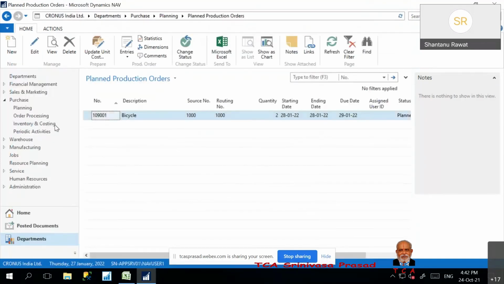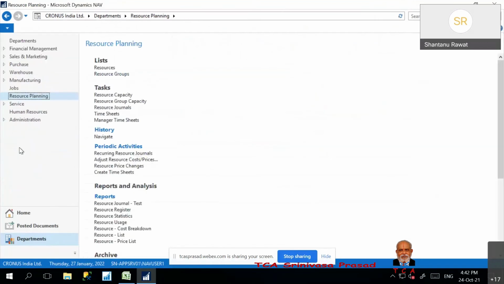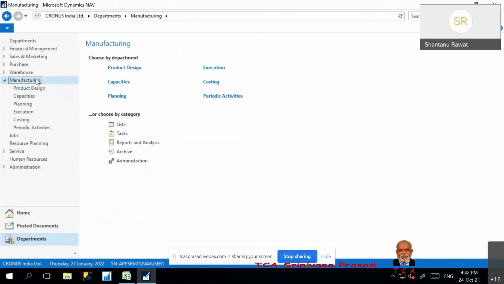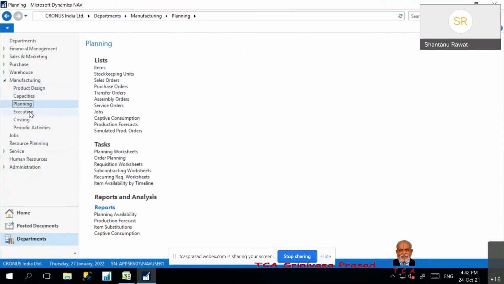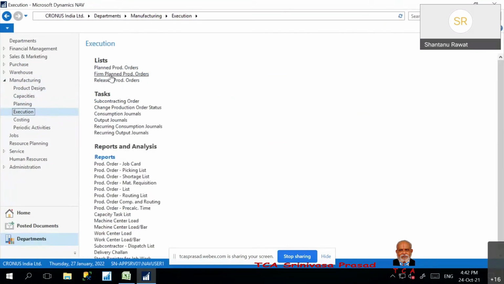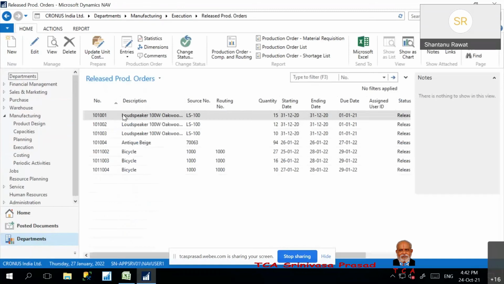So in the manufacturing execution, there are these 3 levels: planned, firm, and released. Whenever we have a released production order, then only I can book the output and consumption.